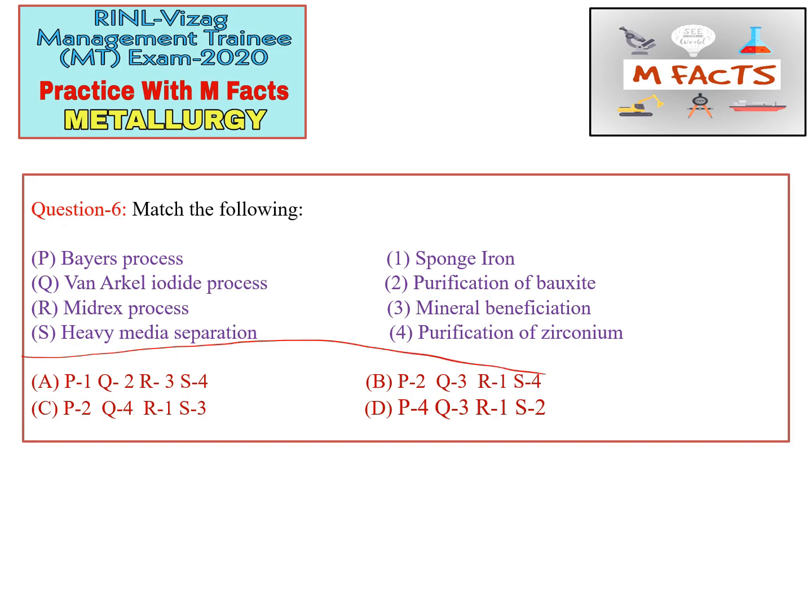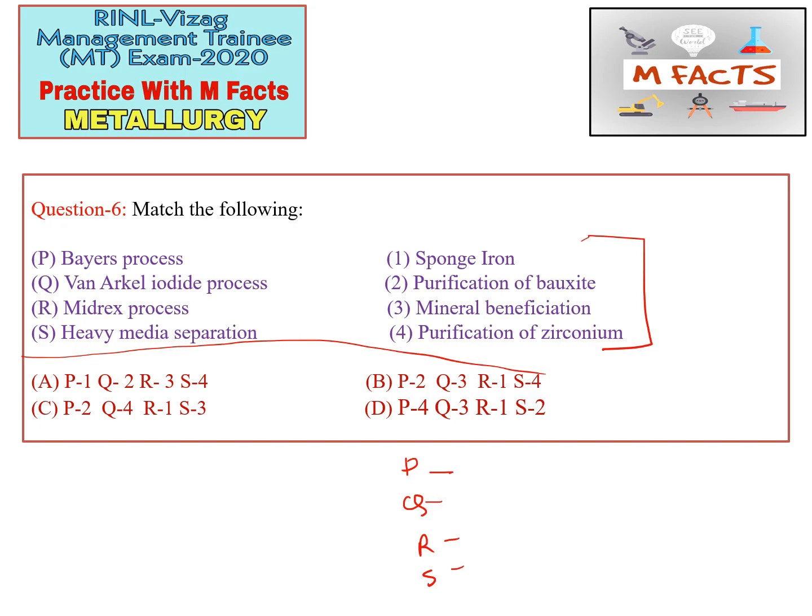So we will write P Q R S. From the given data, we will find which ones we know, starting with the most commonly known or the odd one. Suppose for this question, I know that the Bayer's process is used for the purification of bauxite.